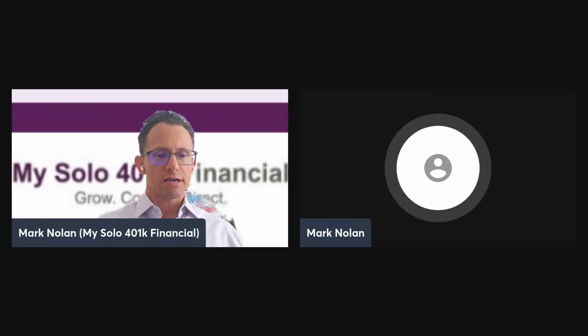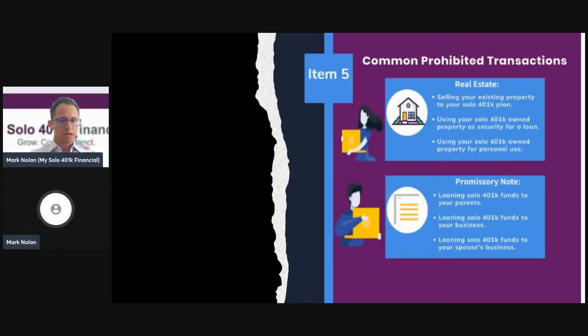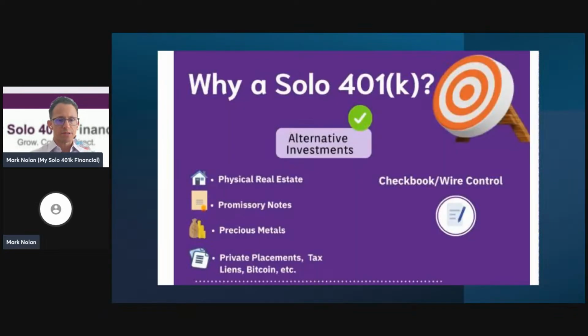Now let's take a look at, we were talking about alternative investments. So again, it can be physical real estate, precious metals, notes. Let me share a page from our website about investing in real estate, which is another good one.